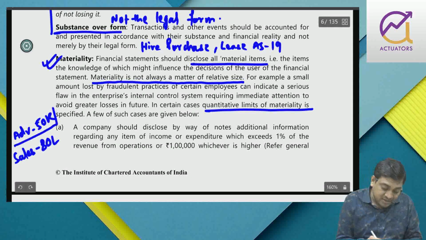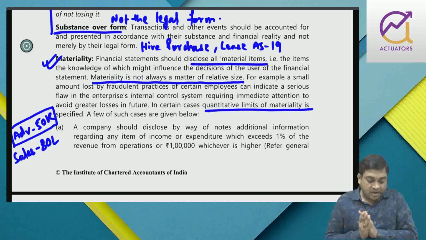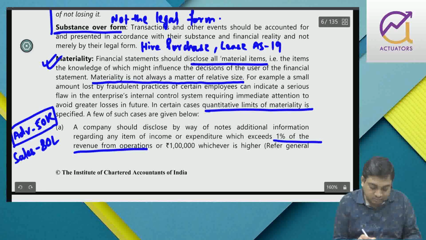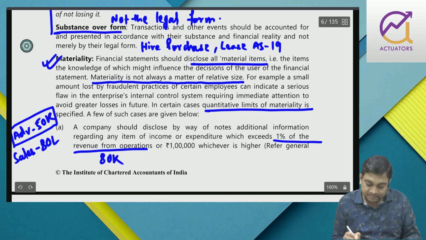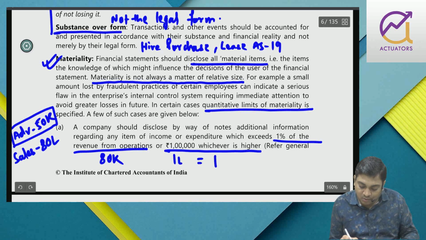So my question is whether I should disclose this advertisement separately or not. Now 1% of revenue gives me 80,000, and 1 lakh, whichever is higher. So the limit is 1 lakh.